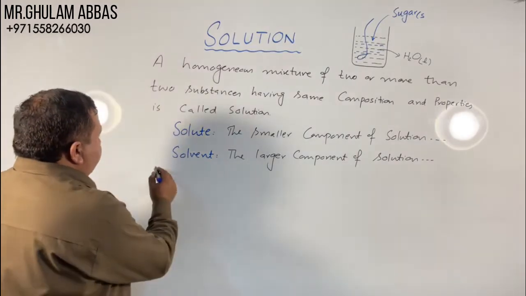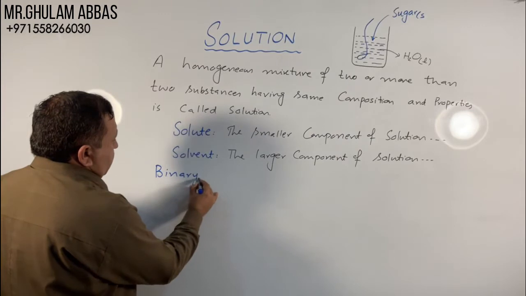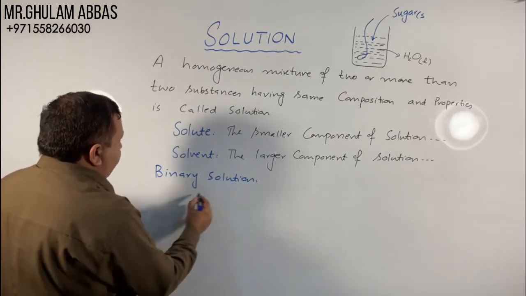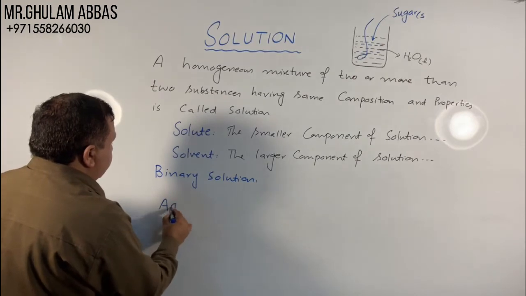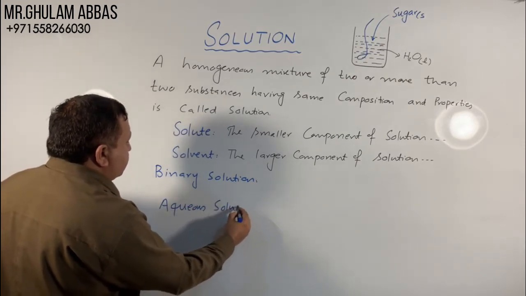Now, what is the concept of binary solution? Binary solution and aqueous solution. These two are very important terms in solution.